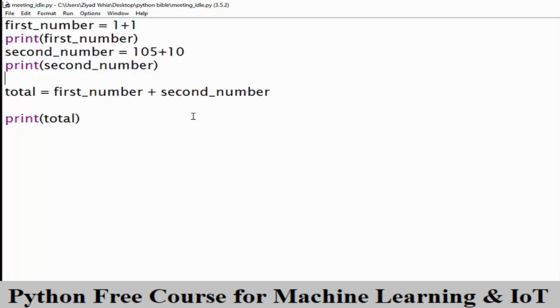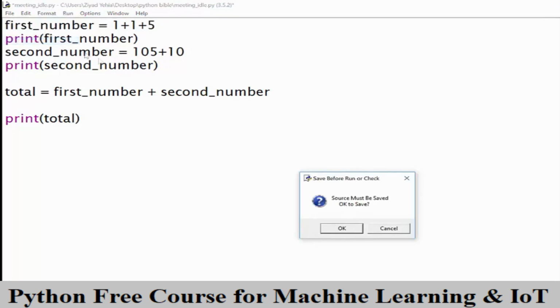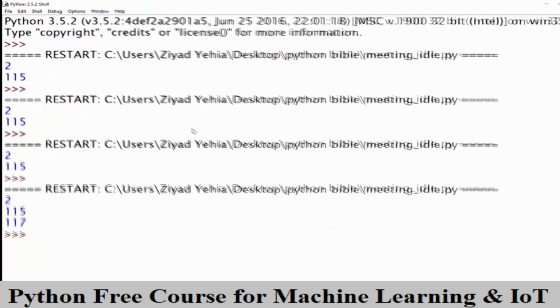Also, look at how much easier it is to change our code. If we wanted to add 5 to the first number, we can do that. And when we run our script, we see that not only the first number changes, but so does total.